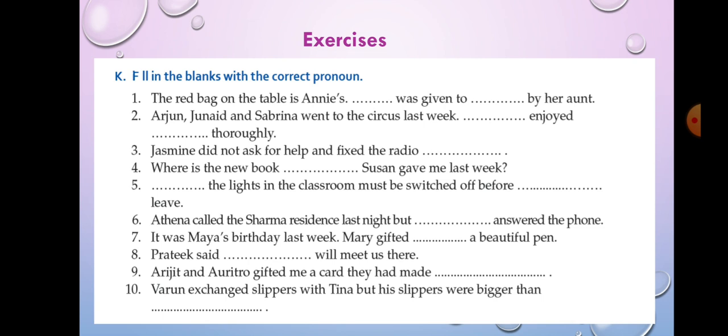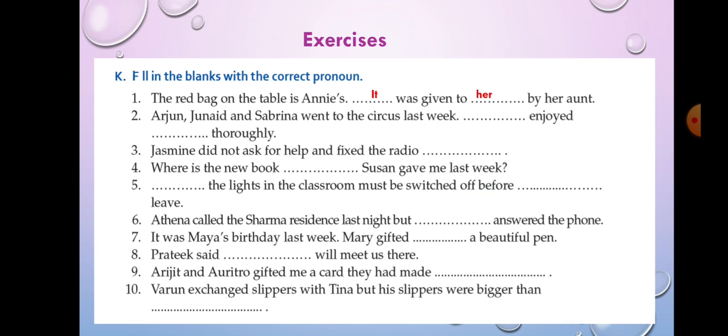Now about what are they talking? About the red bag they are talking. So what will come? It. For things we are using it. So it was given to her. She is a girl, so we are using her. So in the first blank it will come and in the second blank her will come.